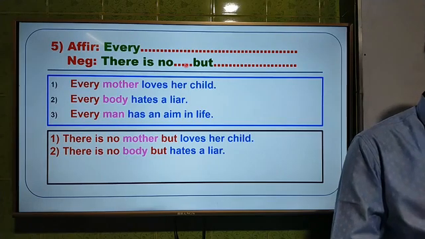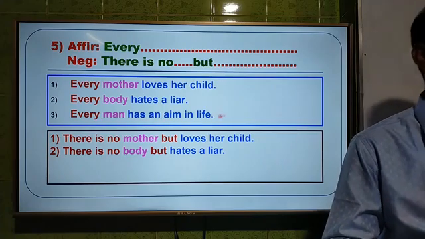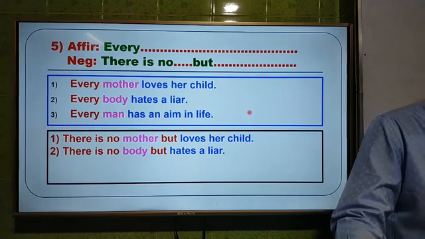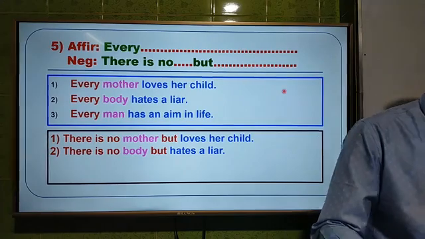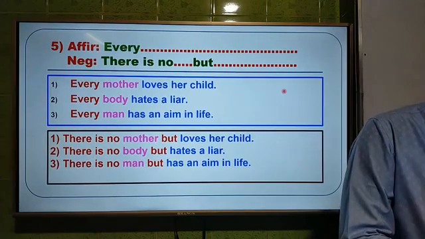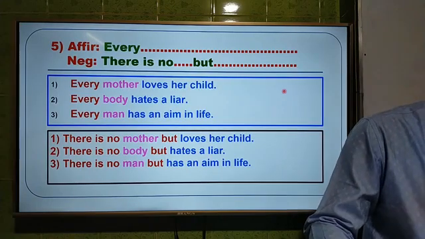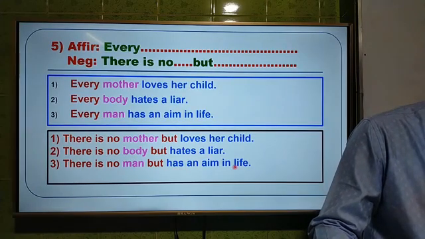Okay, now I am going to the third one. That means here the last one, every man has an aim in life. So the answer will be, there is no man but has an aim in life.